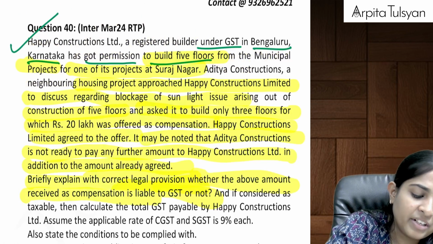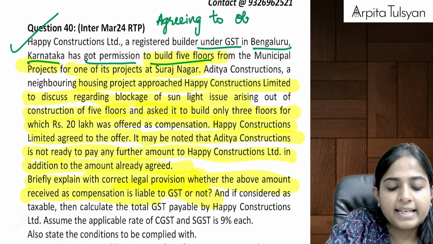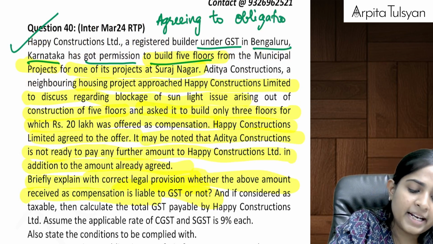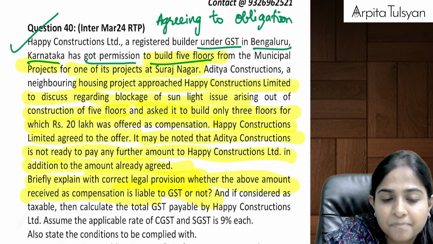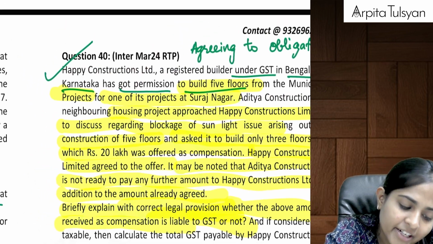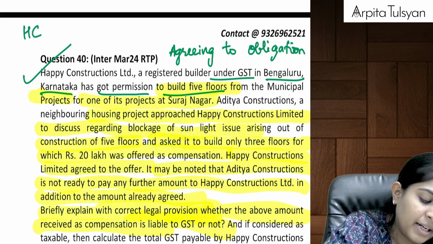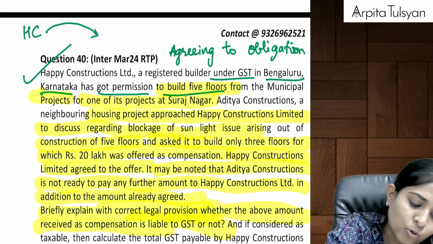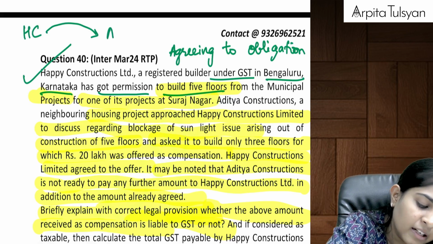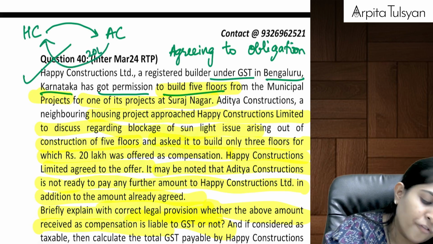So can we say we are agreeing to some obligation? Yes, we are agreeing to some obligation, that is the service provided by us. And for that, are we getting any compensation or any consideration? Answer is yes. So can we say here, Happy Constructions is agreeing to the obligation of Aditya Constructions, for which Aditya Constructions is paying a consideration of 20 lakh rupees.